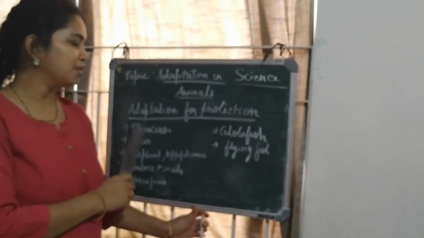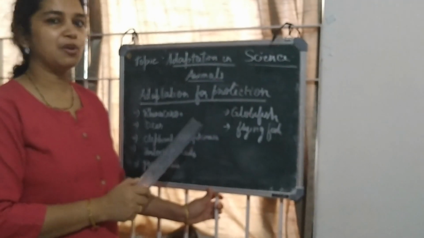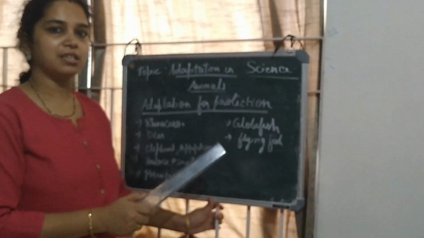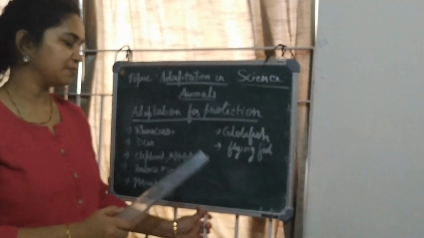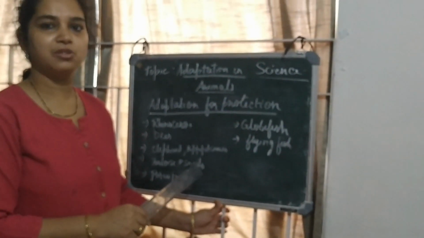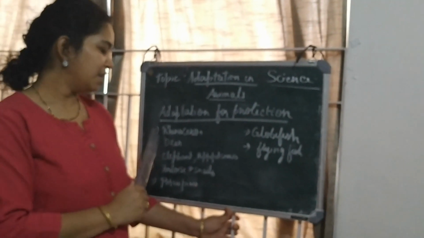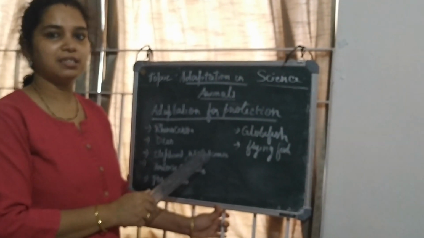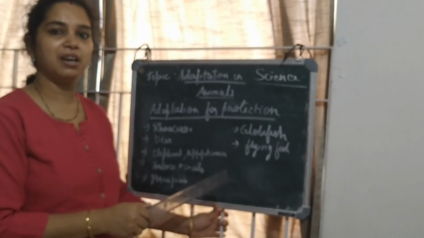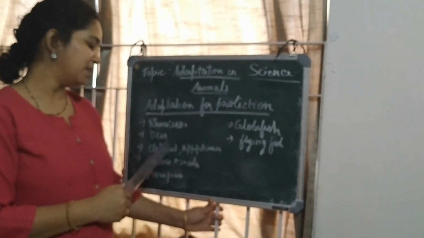Now, adaptation for protection. How animals adapt themselves for protection from other animals. Rhinoceros and buffaloes have horns so that they can protect themselves from enemies. Deer have strong legs so that they can run very fast and escape from their enemies or predators.